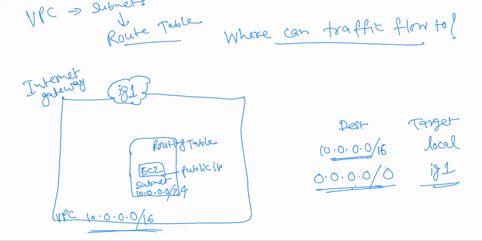So from anywhere to anywhere, you are allowing. So for the internet gateway traffic, we have defined anywhere. Whatever request is there, the traffic will go here, and you have the internet, and that is connected to the internet.